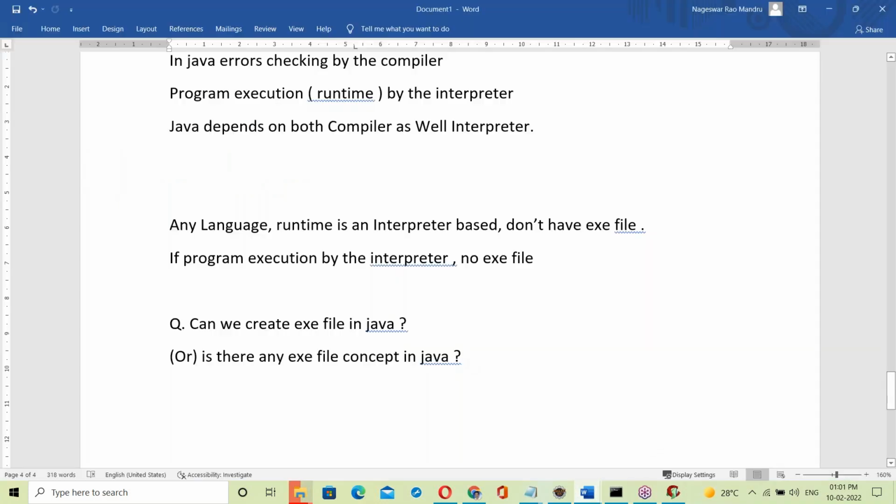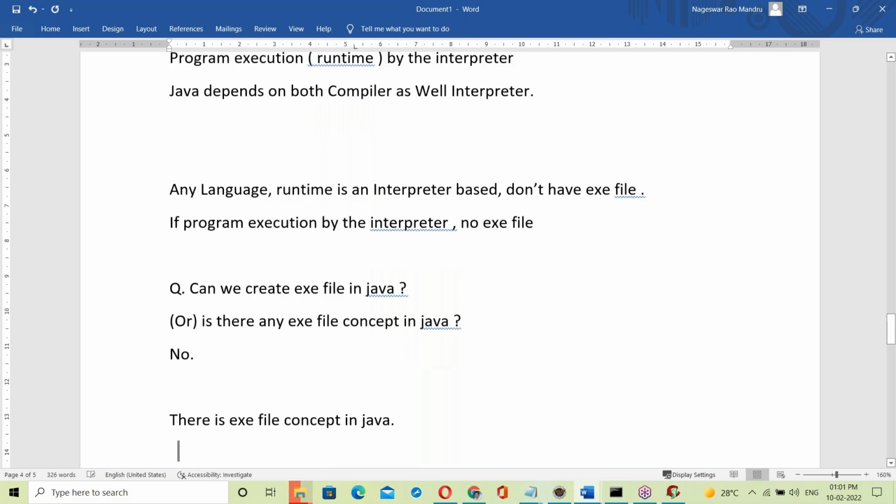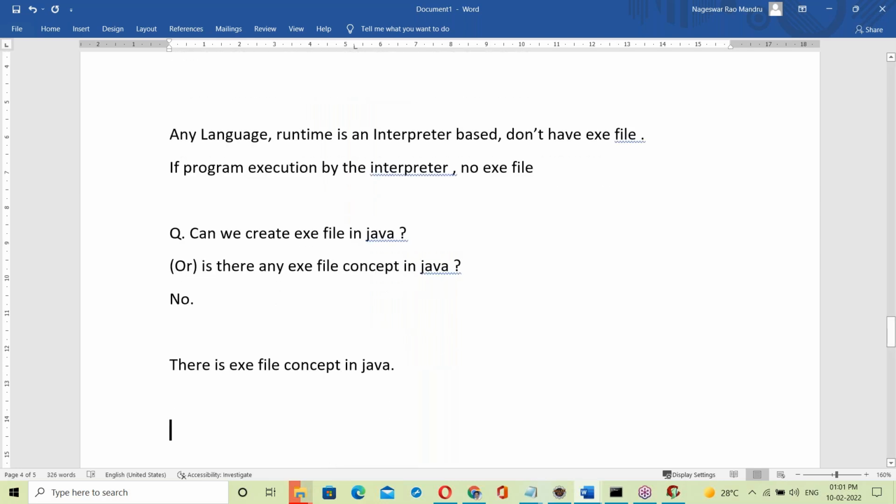Can we create an exe file in Java? No. There is no exe file concept in Java. The exe file concept is OS dependent, platform dependent, but Java is independent of platform. We'll discuss that topic tomorrow, starting with platform independence. So here, there is no exe file concept in Java.